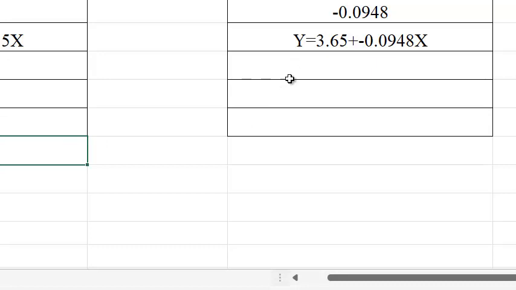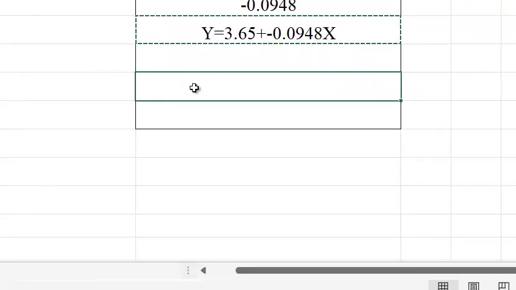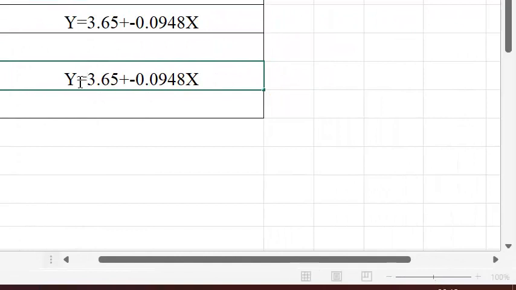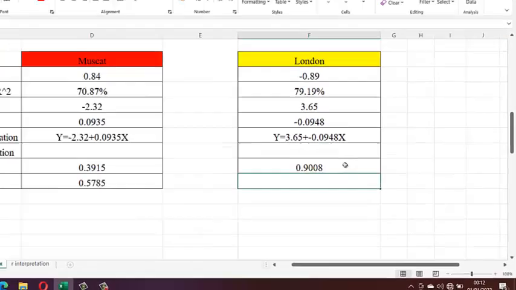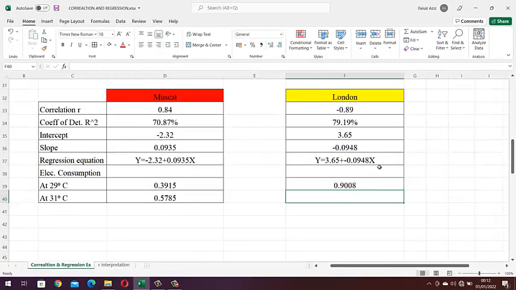And let us calculate for London. Here again I have just copied the least square equation for London, and then I will write 29 over here and click enter. So here it comes 0.9008.